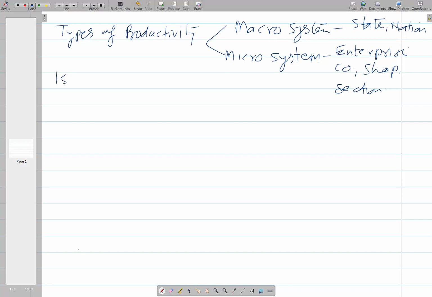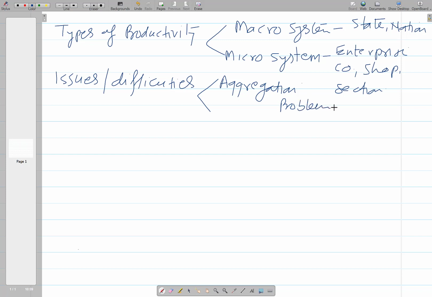So the issues, or you can say the difficulties, in measurement of productivity are of two types. One is commonly known as the aggregation problem. And another one is obviously related with the availability of data. So I was talking about the aggregation problem.